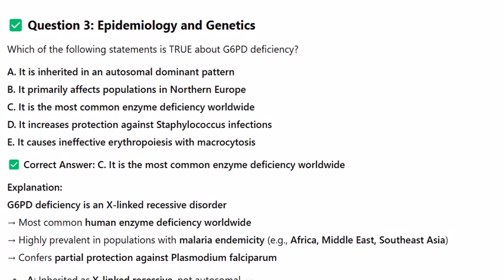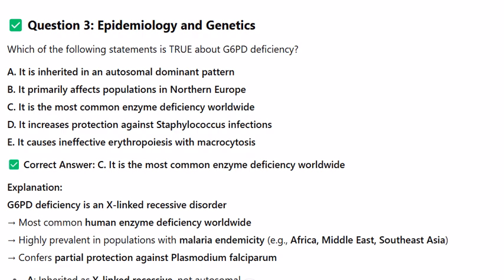Question 3. Epidemiology and genetics. Which of the following statements is true about G6PD deficiency? A. It is inherited in an autosomal dominant pattern. B. It primarily affects populations in Northern Europe. C. It is the most common enzyme deficiency worldwide. D. It increases protection against staphylococcus infections. E. It causes ineffective erythropoiesis with macrocytosis.